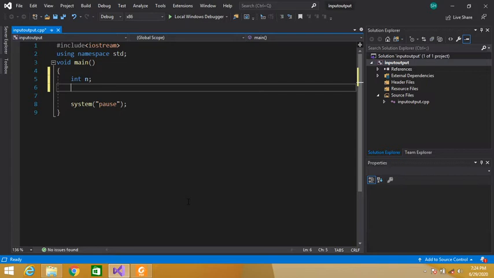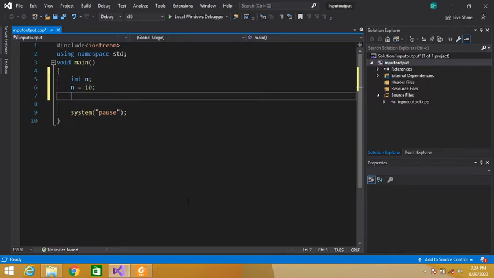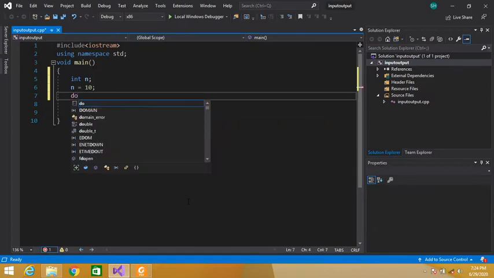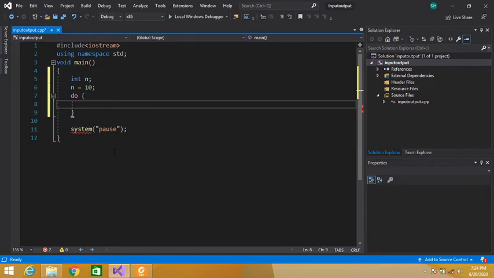So we have to print the counting from 10 to 1. So we will initialize n equal to 10. Now the do keyword, and this is the body of the do while loop.